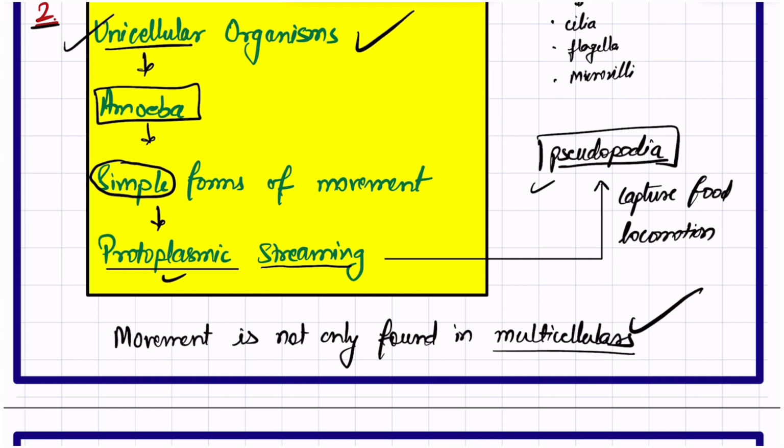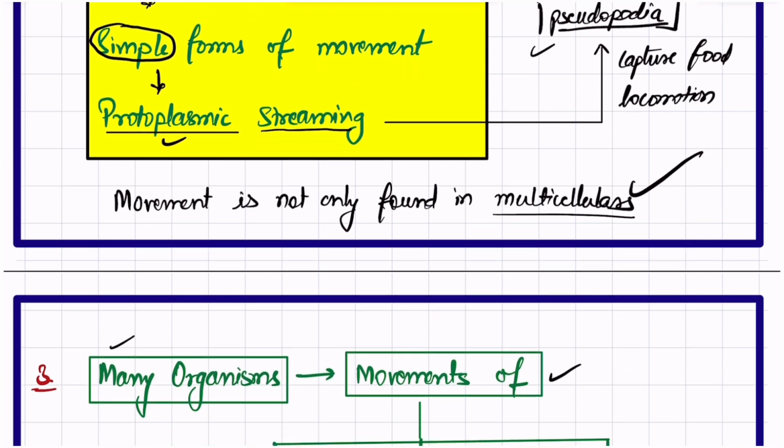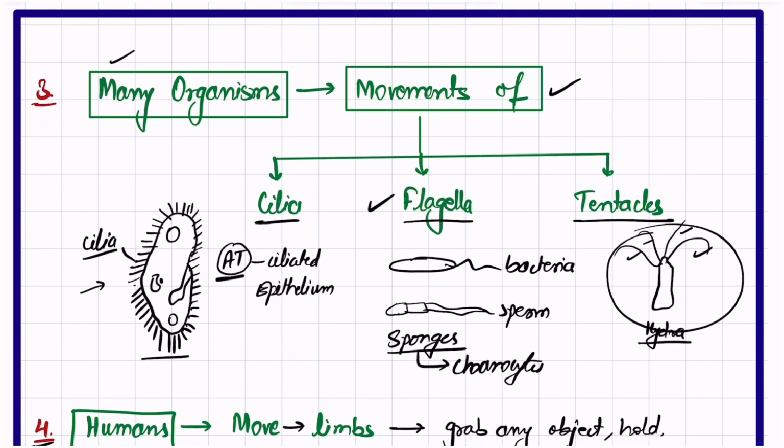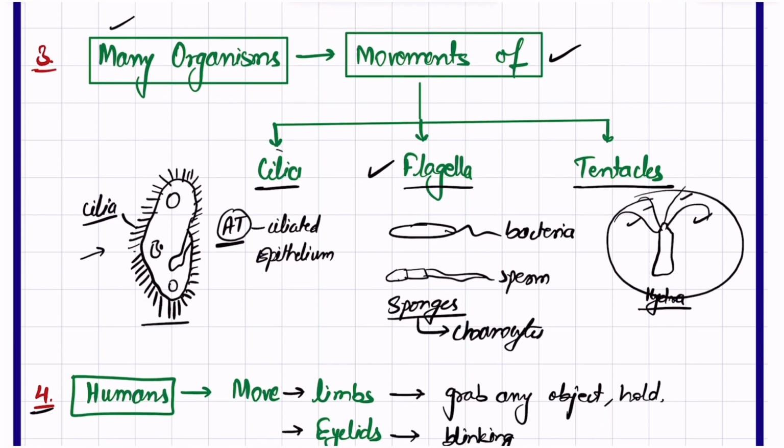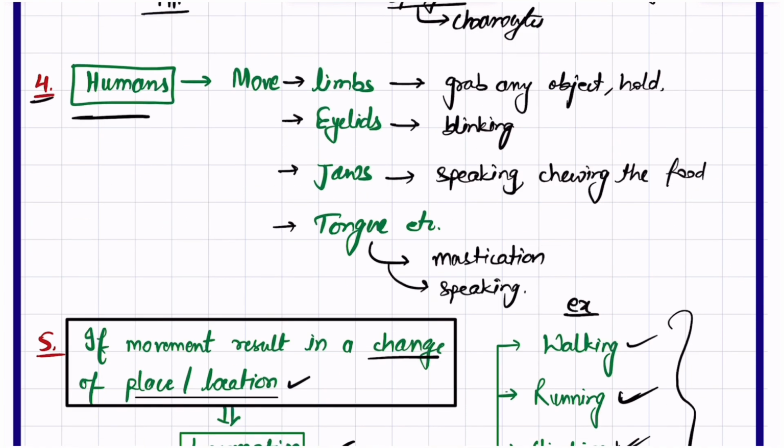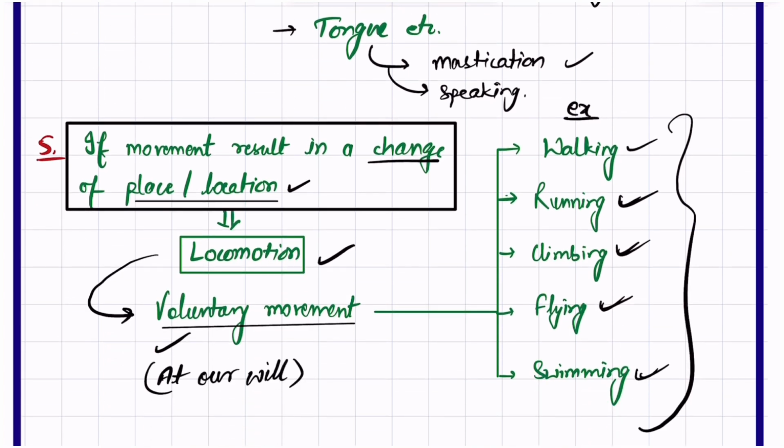We took the example of amoeba and protoplasmic streaming. Third, many organisms perform movement by the use of cilia, flagella, and tentacles. Then humans can move different body parts because of different processes and requirements. And if movement results in a change in place or location, then it is considered locomotion.